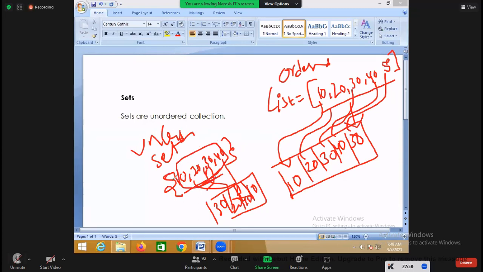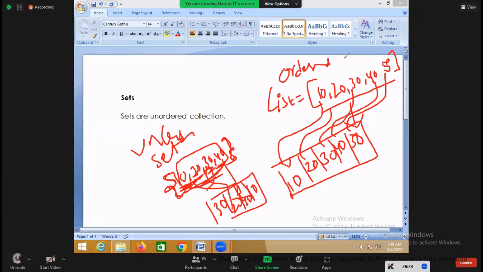See how you store the values into the set. First you added 10, then 20, 30, and 40. But will these values be stored in the same order in the set? No. Will the values be stored in the same order in the list? Yes.